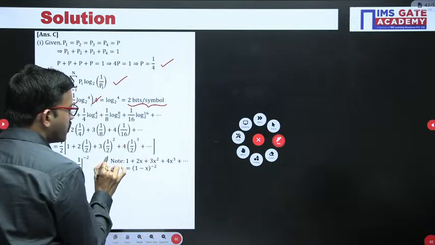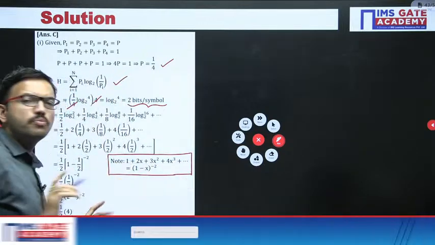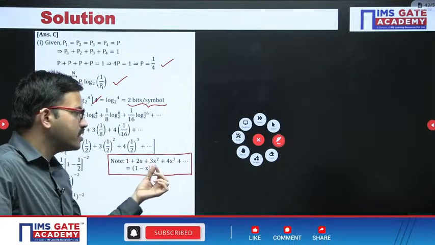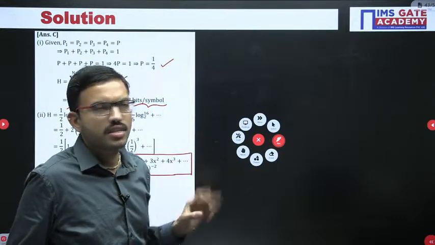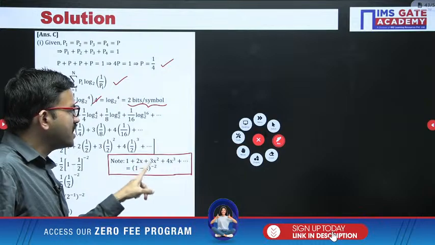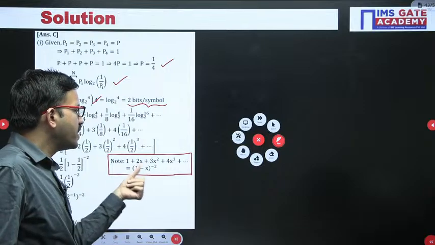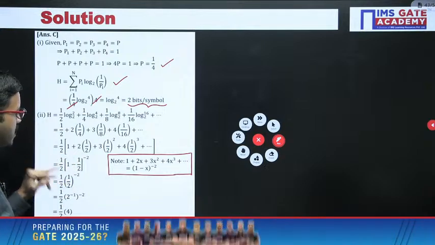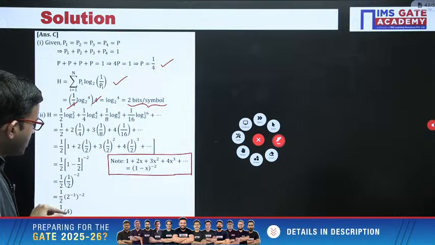Now this is the important point. This formula you might be aware of, but you might have forgotten it, no issue. Like this, whatever infinite series expansion formulas you have, you can just Google or refer to your maths and note down all those important formulas. 1 plus 2x plus 3x squared, like this expansion. After simplification, you get 1 minus x whole power minus 2. Here x is nothing but 1 by 2. 1 minus half is 1 by 2, which you can write as 2 power minus 1 whole power minus 2, that is nothing but 2 squared, which is 4. Then 4 divided by 2.